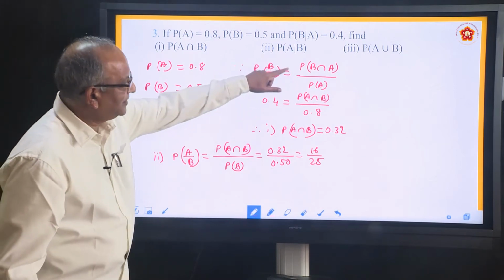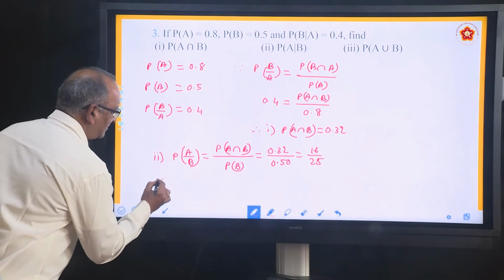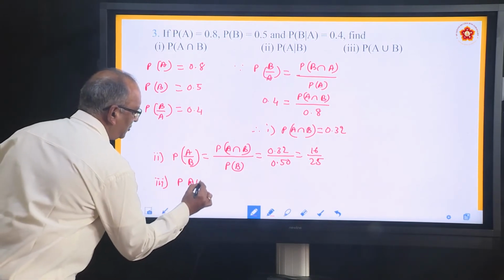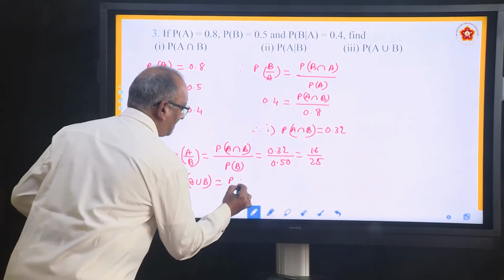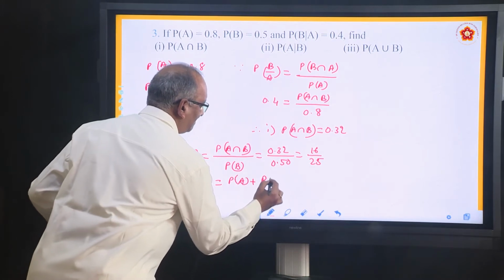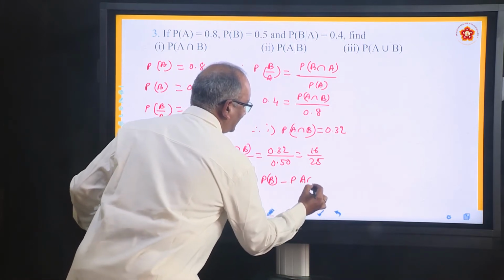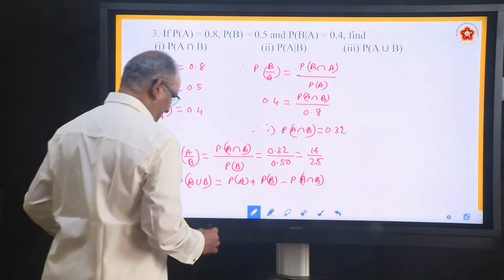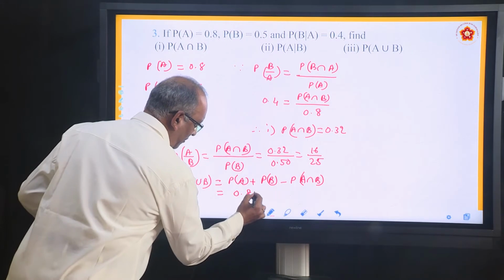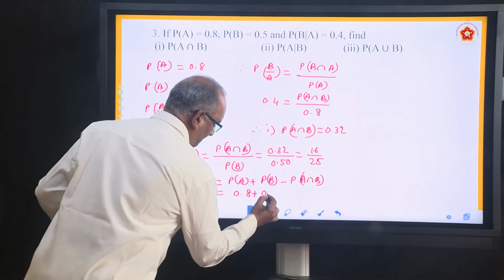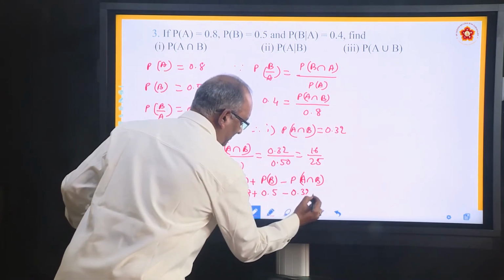Come to the third one. He says find P(A union B). So how do you find P(A union B)? It is P(A) plus P(B) minus P(A intersection B). Substitute the values. P(A) 0.8, P(B) 0.5, P(A intersection B) we have found is 0.32.